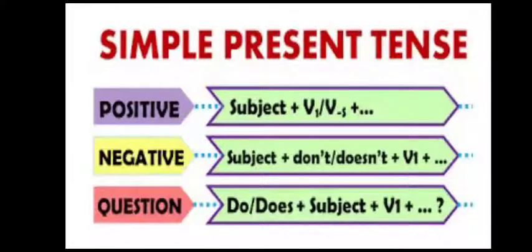With singular subjects we are using does, and with plural subjects we are using do. The formula is do or does plus subject plus first form of the verb. In the simple present tense we are using only the root form of the verb, the first form of the verb.